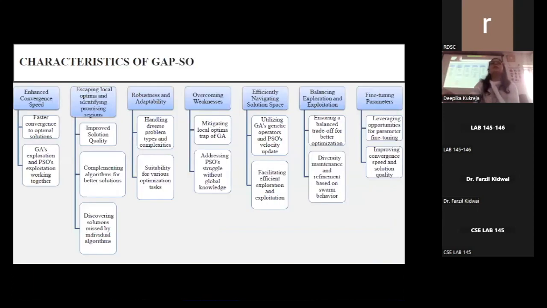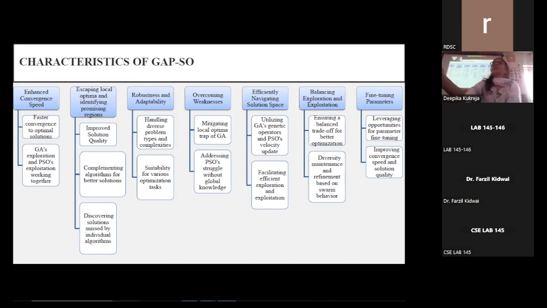Now, these are a few characteristics of GAPSO algorithms. The main characteristics of this combined approach are enhanced convergence speed, escaping local optima and identifying promising regions, robustness and adaptability, overcoming weaknesses, efficiently navigating the solution space, balancing exploration and exploitation, and fine-tuning parameters. So these are the different characteristics obtained by integrating the two nature-inspired algorithms, which are the genetic algorithm and particle swarm optimization.